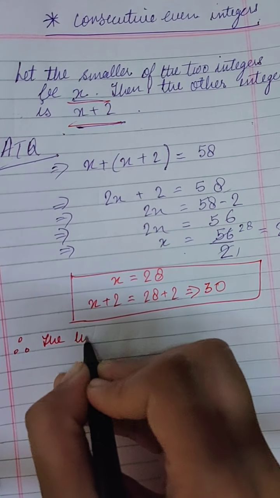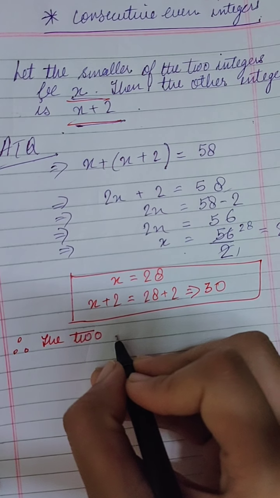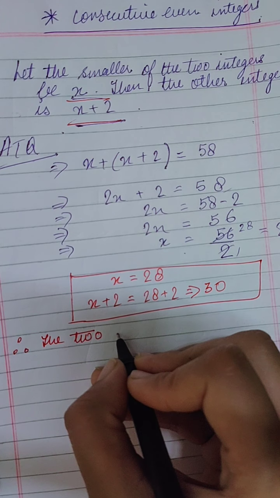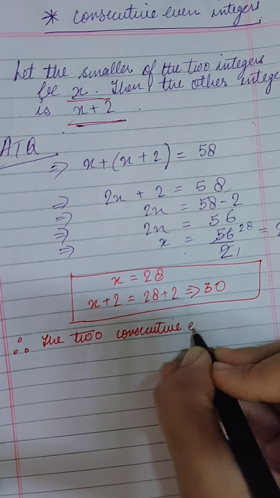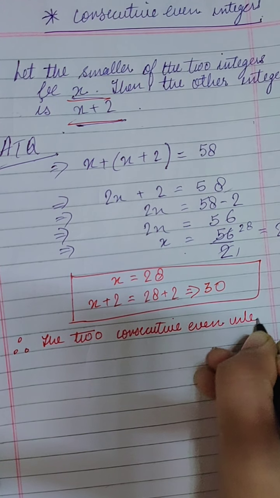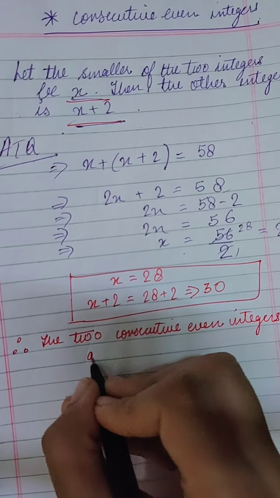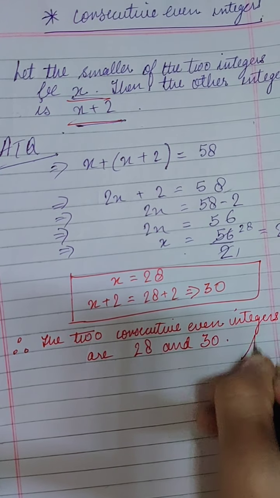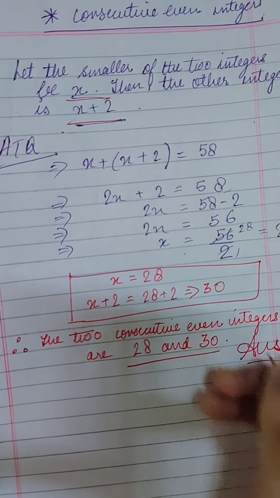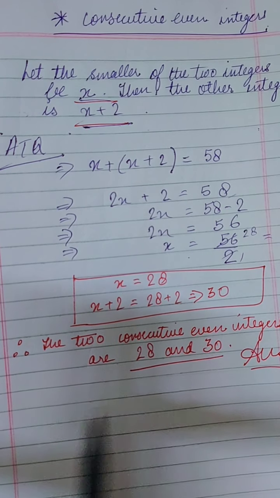Therefore, the two consecutive even integers are 28 and 30. This is your answer. Understood this thing? This you have to write down.